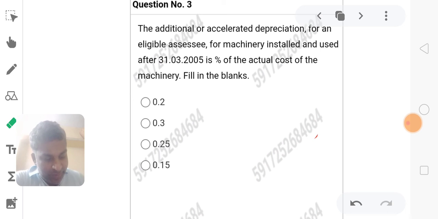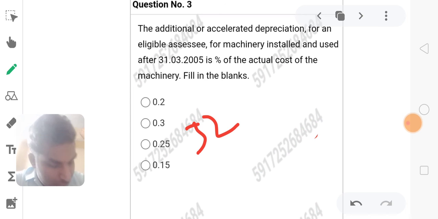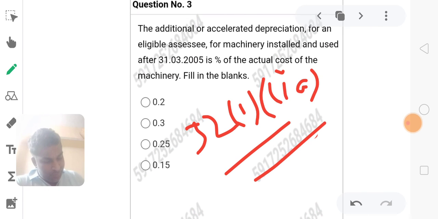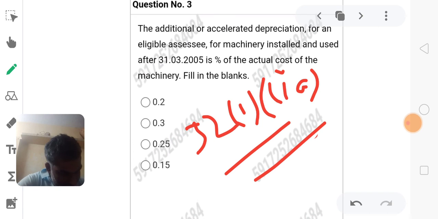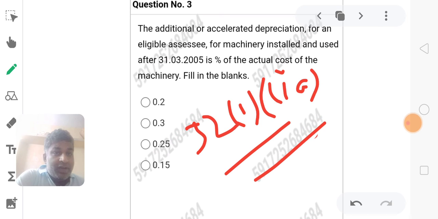The additional or accelerated depreciation is under section 32(1)(iia). Additional depreciation provides an assessee additional and accelerated depreciation for an eligible assessee for machinery installed or used after 31st March 2005. So the rate of depreciation is categorized as 20%. So we choose 20% here.